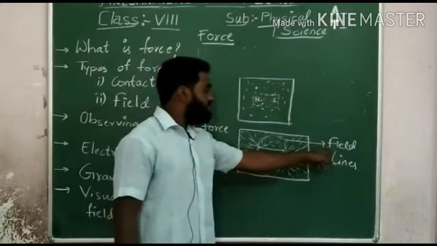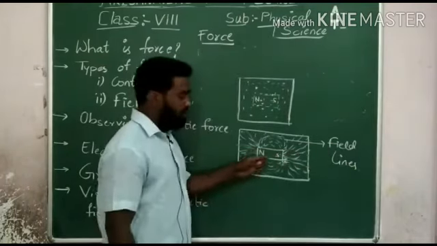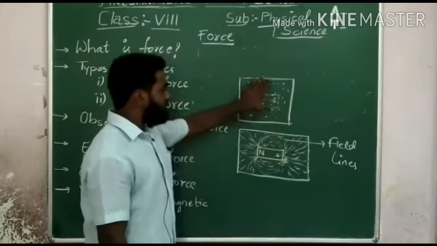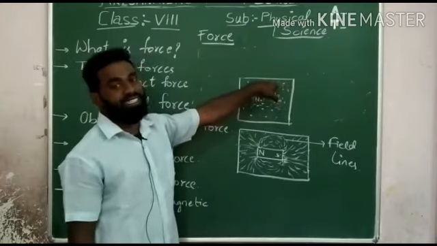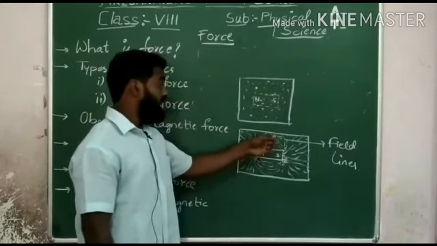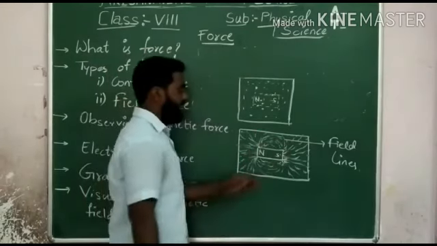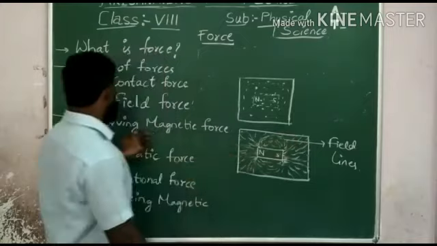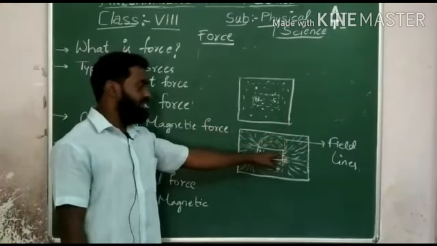So these field lines are created by the bar magnet and it has poles. These field lines can be seen by the iron filings. As it is a magnetic substance, it can get attracted to the magnet. So the pattern or the lines which have been created by the iron filings are called field lines. So observing magnetic force, how the magnetic field lines can be created, we have observed.